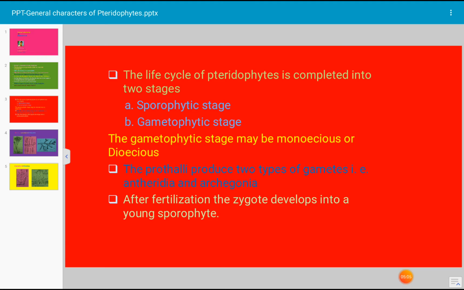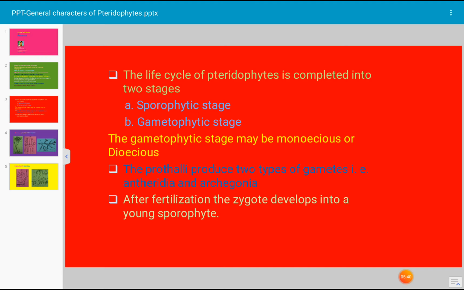Next type of stele which occurs in pteridophytes is plectostele. It is comparatively an advanced type of stele in which xylem and phloem are found in the form of parallel bands alternating with each other. This type of stele occurs in Lycopodium clavatum. Another type of stele is mixed protostele. In this type, xylem is situated in the region of phloem in the form of irregular groups, so it is called mixed protostele.